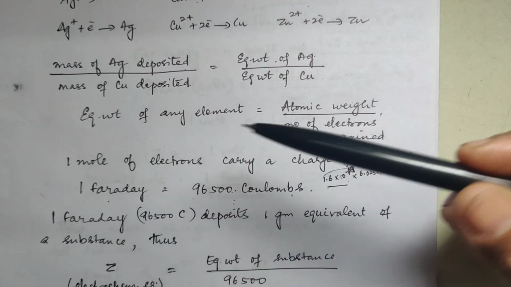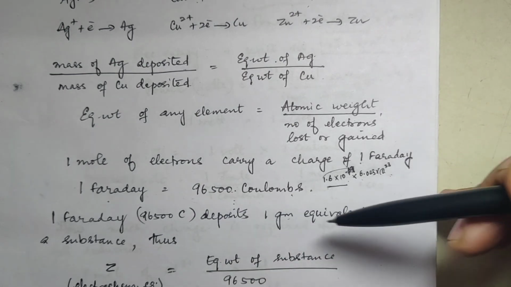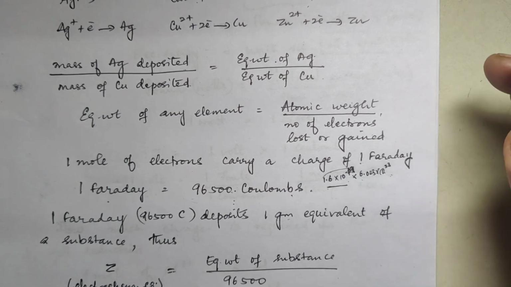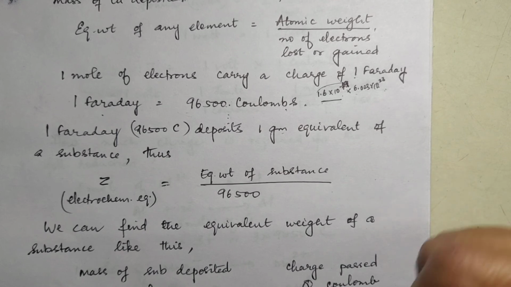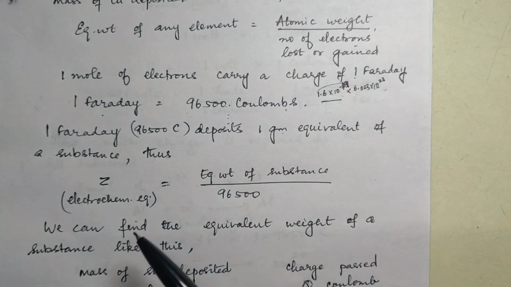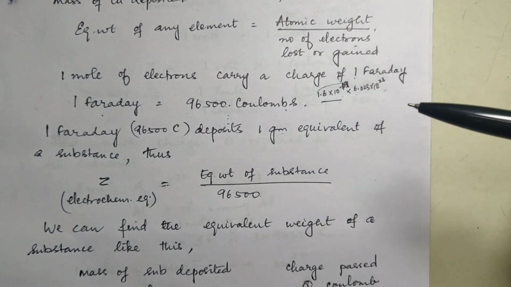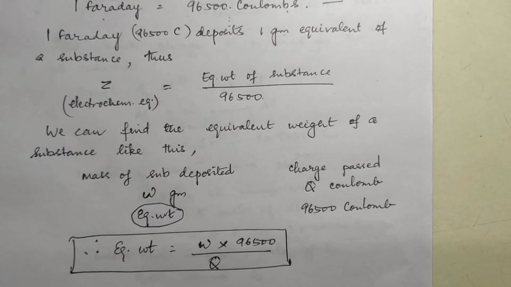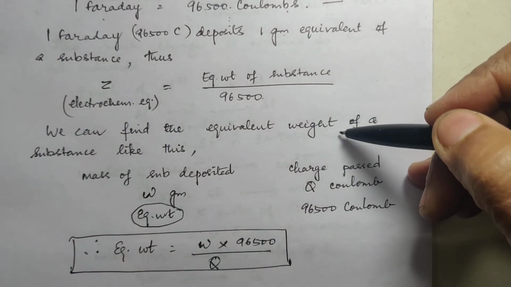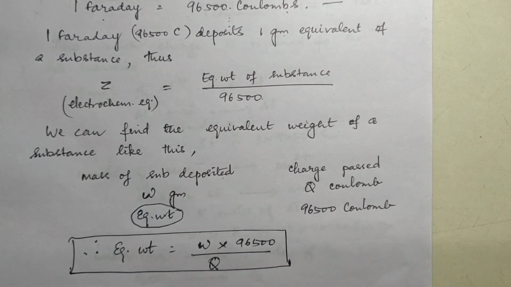Okay. Now this 1 Faraday or 96,500 Coulomb, it deposits 1 gram equivalent of the substance. Now, electrochemical equivalent. What is electrochemical equivalent? We saw. That is equal to equivalent weight of the substance upon 96,500. Now, let us try to understand this concept. Okay, let's see. How to find out the equivalent weight of a substance. Now, mass of the substance deposited, charge passed.